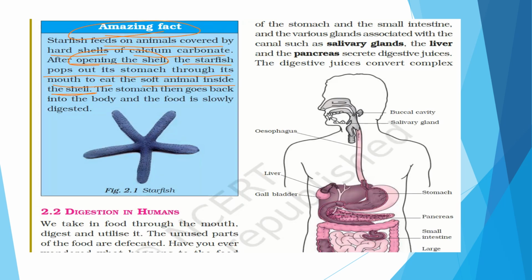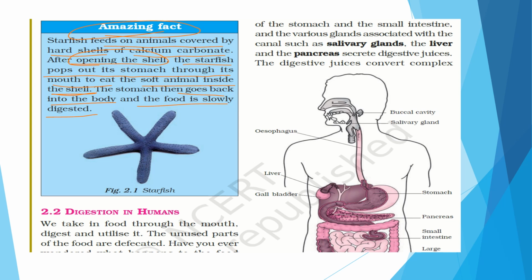So inside the shell there is a soft body. The stomach then goes back into the body and the food is slowly digested. So how this, what we can say, is a rare form of eating or taking nutrition from other animals.